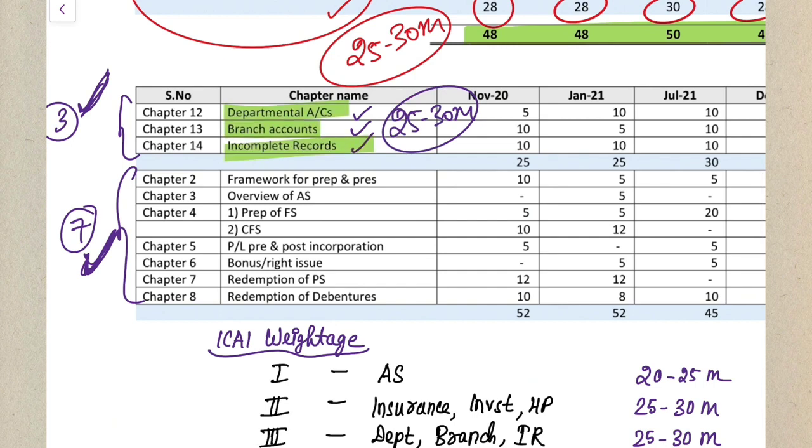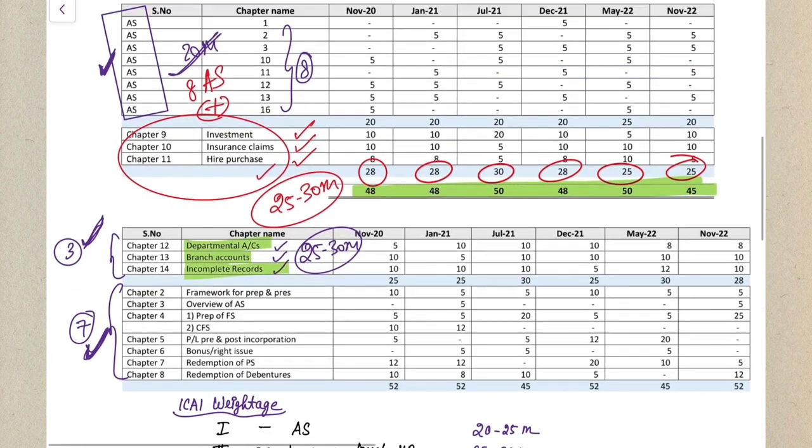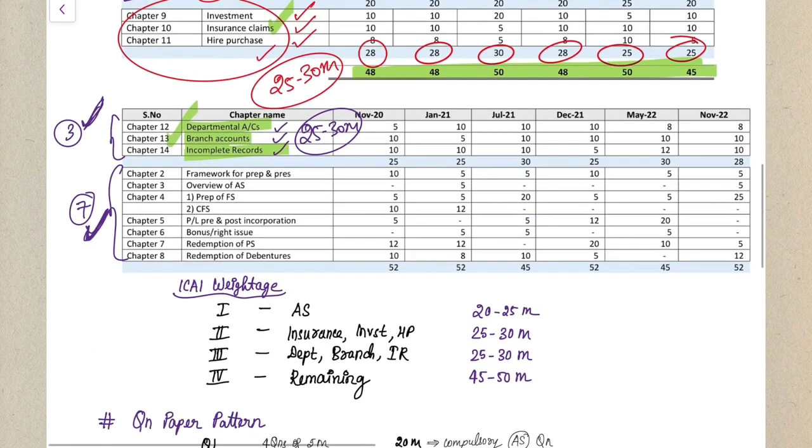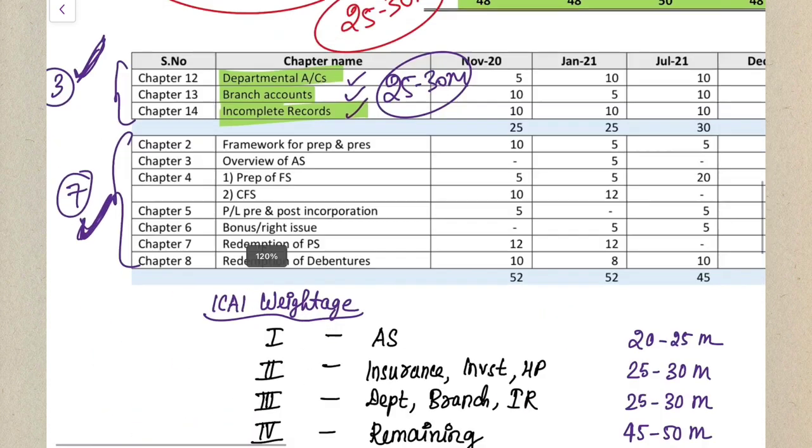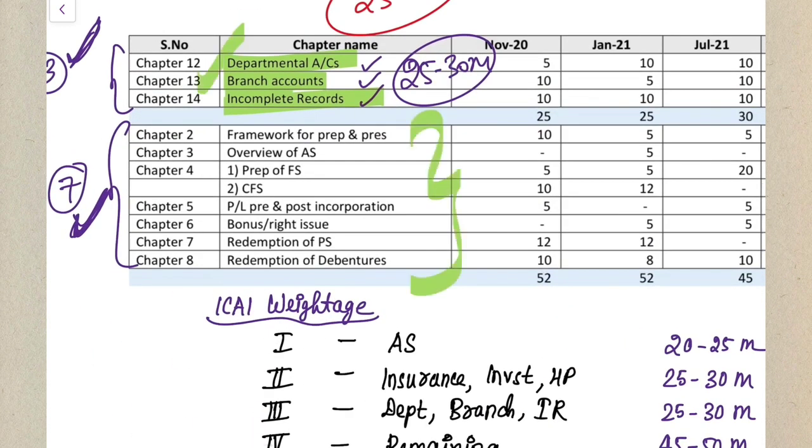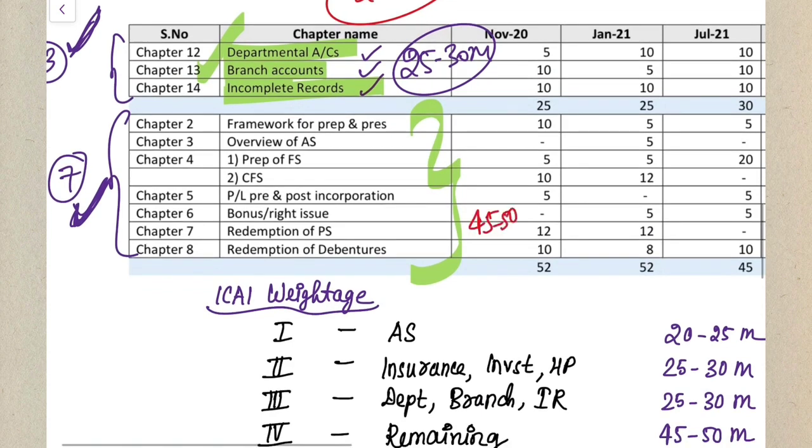And if you are a student who feels these 3 chapters are simple and you're able to get your head around them, then what I would best recommend is do your ASs, do these 3 chapters, and then these 3 chapters. Now, if you're a student who feels that these 3 chapters might be difficult to comprehend, then you can go with these 7 chapters, which are also pretty easy for your examination. These are asked for around 45 to 50 marks in every attempt, 45 to 50 marks in each attempt.